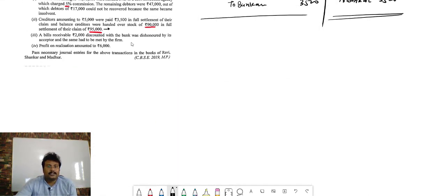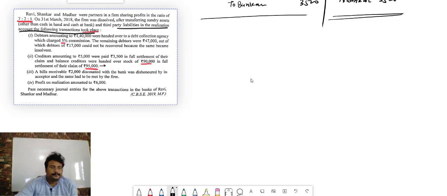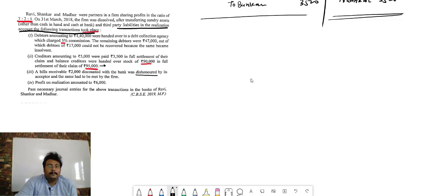Now see, the third transaction is what? A bill receivable of 2,000 discounted with the bank was dishonored by its acceptor, and the same had to be met by the firm. So if you remember that whenever the bill gets dishonored, first let me take you a bit to class 11th, because if I just tell you the entry, it's okay, but you should learn the concept, understand the concept of how it can come.